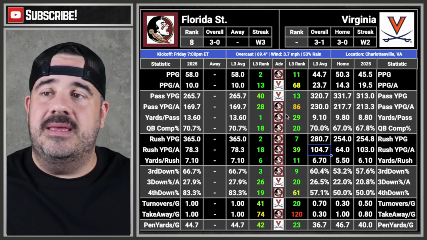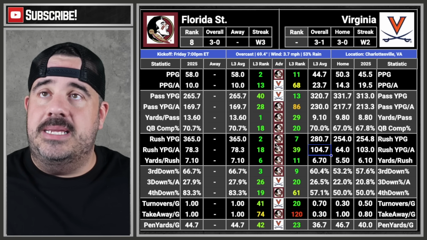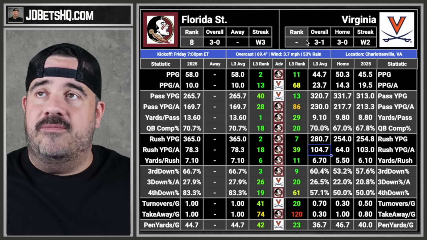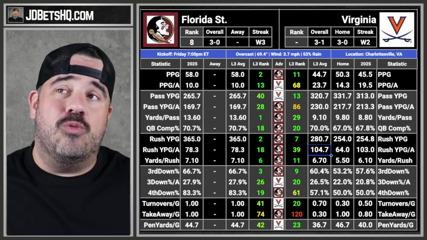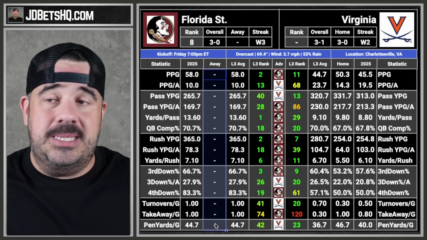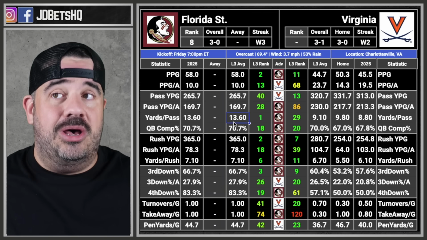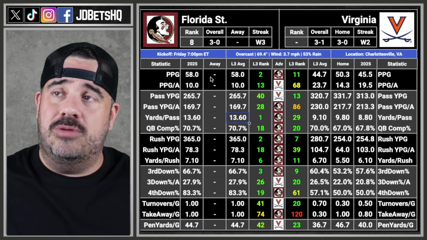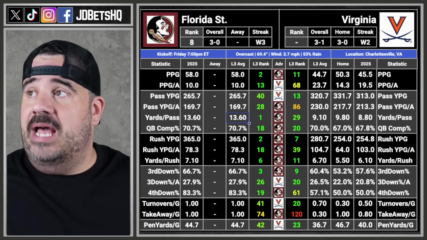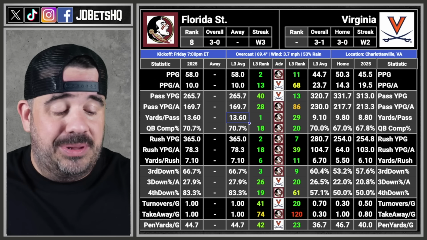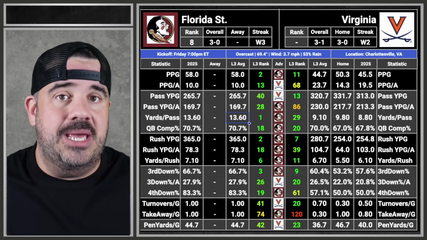You see it. The main thing I'm seeing is that it is in Virginia. And that's what I care about. Florida State is ranked 8. Virginia is not. It's a Friday night on the road. It's Florida State's first road game of the season, which matters in college more than you think it does. It matters a ton. So the fact that we're week 5 and they're just not going on the road, I like Virginia plus 7, 6.5, and I can buy that to plus 7. I'm going Virginia plus 7 because I can see this being a close game.